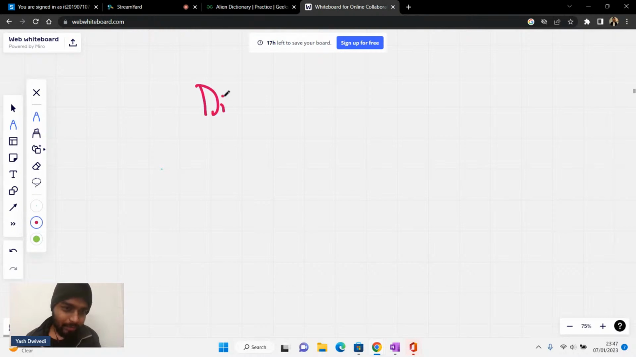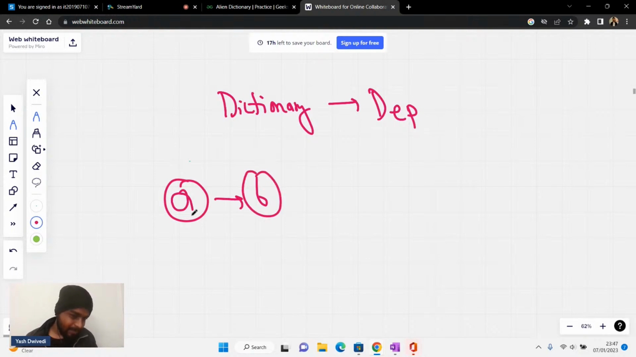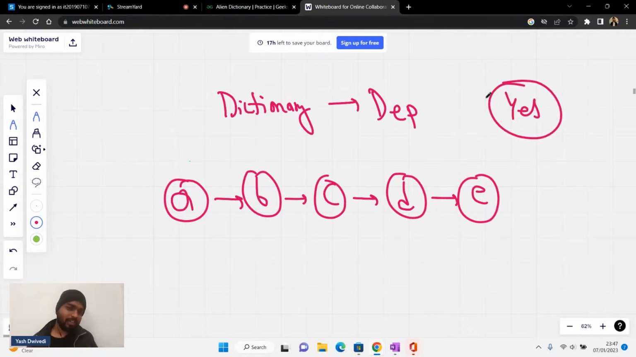Have you seen a dictionary? Yes. Can I say that inside a dictionary there's a dependency, right? Before B, A has to come. So B is dependent on A, then C is dependent on B, then D is dependent on C, then E is dependent on D. Yes or no? Please write yes in the chat. Have you observed this thing in a dictionary, that this is what the dependency looks like?